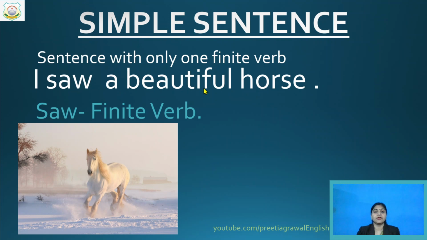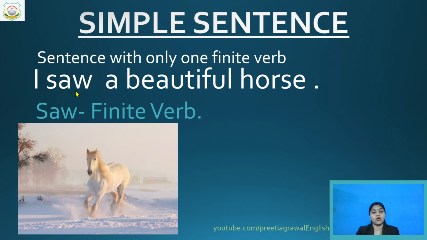In this example, is there any word which you can use to change the tense? Write down. If you think that there is any word, by changing which you can change the whole tense of the sentence, write down that particular word. Yes, children, write down. And that particular word is your finite verb only. So here, in I saw a beautiful horse, saw is your finite verb.